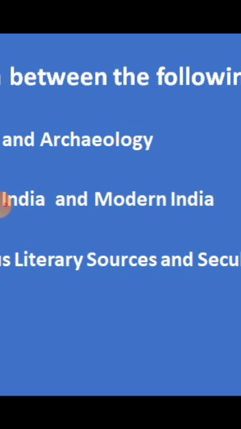Take the paragraph on modern India. First sentence: modern India consists of the entry of the British in India, the East India Company and India's freedom struggle. Then you write the last sentence of the paragraph: Mahatma Gandhi was the main freedom fighter during the modern India period. Clear? Okay.